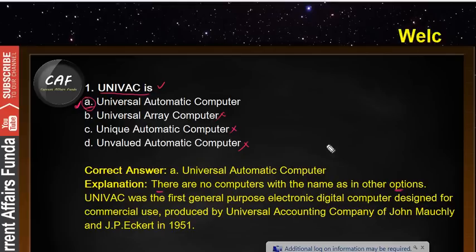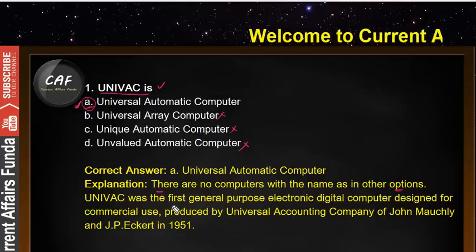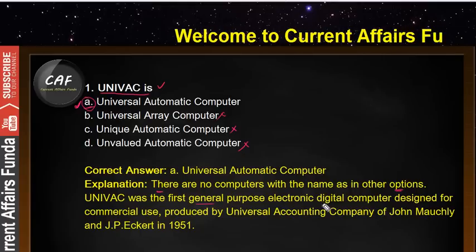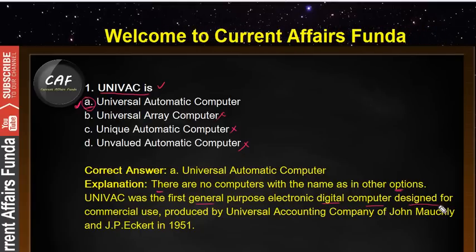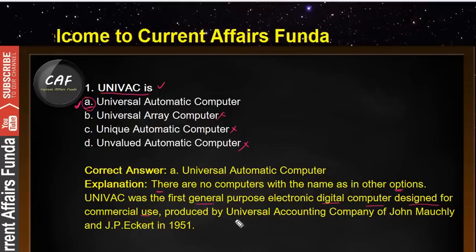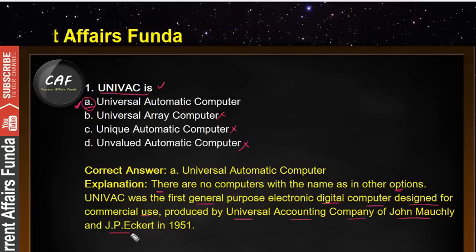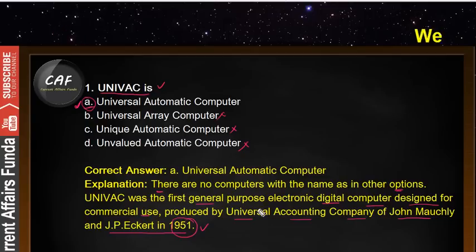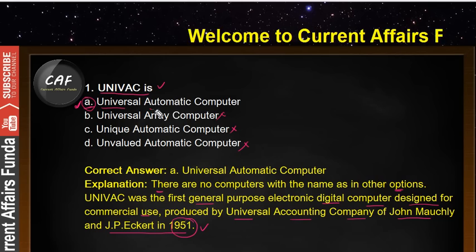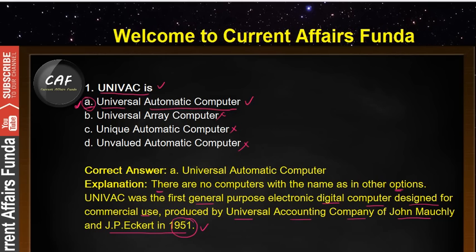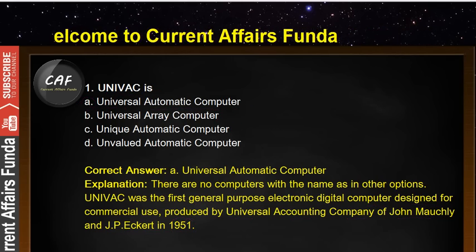There are no computers with the names of the other options, and UNIVAC was the first general purpose electronic digital computer designed for combined use, produced by the Universal Accounting Company of John Mauchly and J.P. Eckert in 1951. So this was the first general purpose electronic digital computer, and the full form is Universal Automatic Computer. Now guys, let's discuss question number 2.